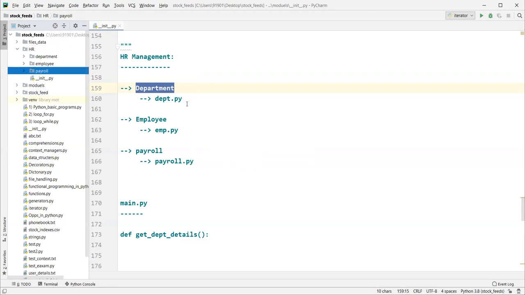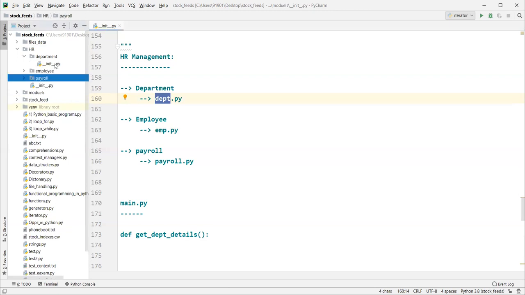As per our plan, a package is a collection of modules. Today we will have only one dept.py file, but in future we may keep a separation between functionality and may need to introduce some other modules inside this package.